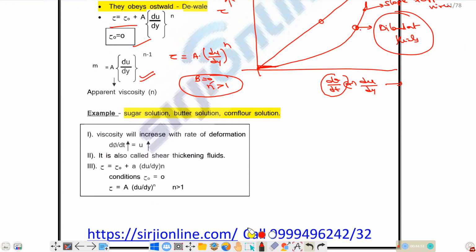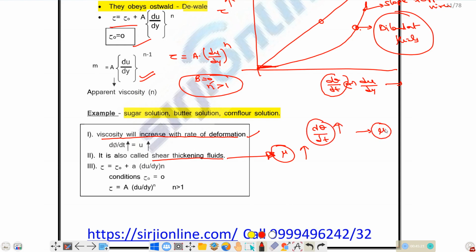Here it is mentioned that viscosity will increase with rate of deformation. That is, apparent viscosity will increase with respect to rate of deformation. Why? Because it is an increasing slope curve. It is also named as shear thickening fluid. Why shear thickening? The mu value is increasing with respect to deformation rate. As d theta by dt is increasing, the apparent viscosity of the fluid is increasing.